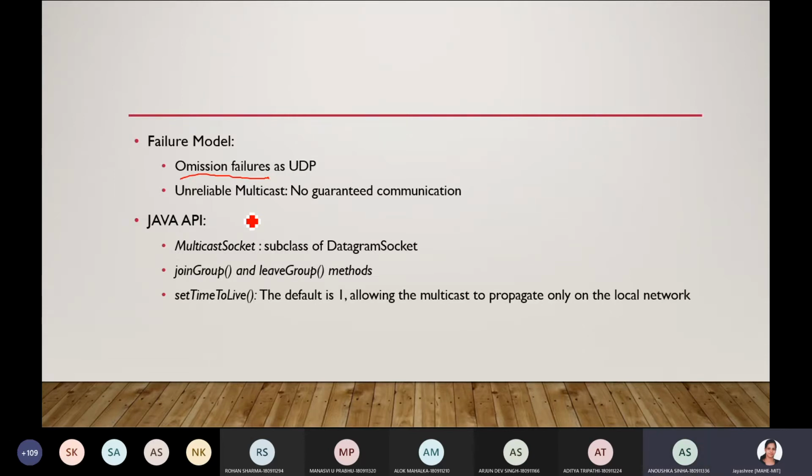So failure models provide a trade-off between reliability issues and a responsive nature to the distributed system. So, that is omission failures, correct. Okay, fine. Java API, multicast socket. So the methods used in Java API to join the group and to leave the group are some example methods.